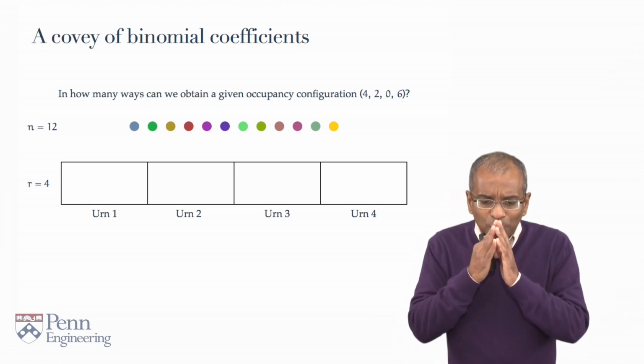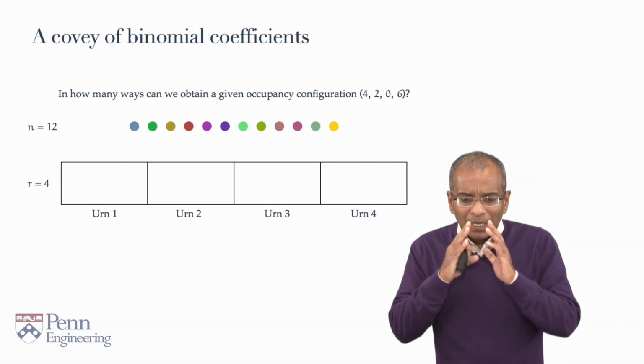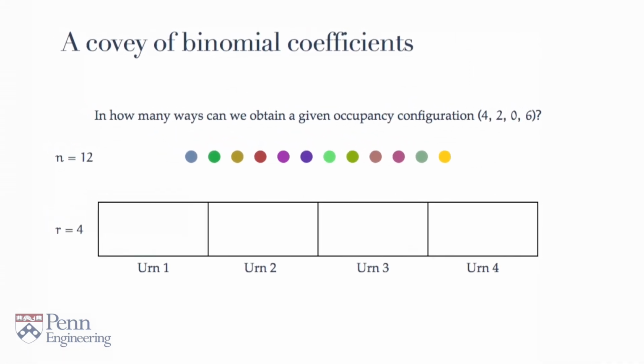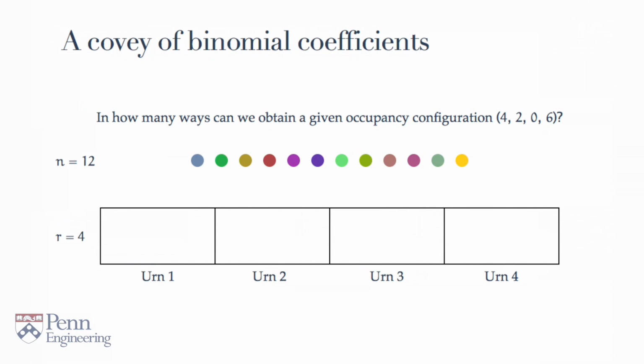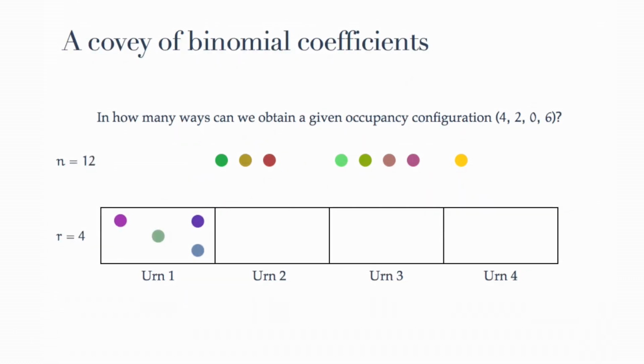Okay, let's pause for a moment and think about this. In a setting like this, it is convenient to begin by asking, what is the first step in the process? And the first step is, well, we want to distribute 4 balls into the first urn. Let's go ahead and do this. Now, here is a particular distribution of 4 balls into the first urn. But this could assuredly be done in many, many different ways. How many ways? Well, there are 12 balls, and you're going to choose any 4. So there are 12 choose 4 ways of distributing 4 balls into the first urn.